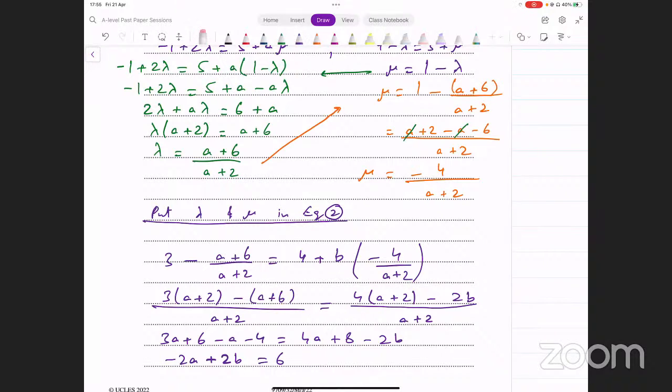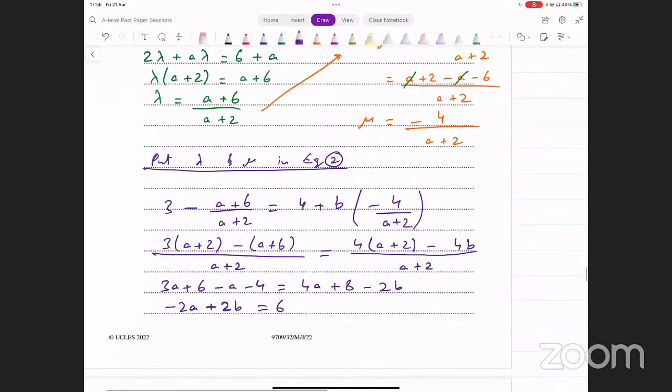On the right side, we have 4 into a plus 2 minus 4 times b. अच्छा, a plus 2 खत्म हो गया. We have 3a plus 6 minus a minus 6 here. On the right side, we have 4a plus 8 minus 4b. And then we have 3a minus a on the left side.